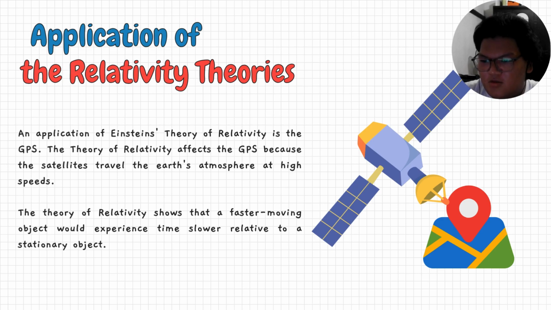Application of the relativity theories. An application of Einstein's theory of relativity is the GPS. The theory of relativity affects the GPS because the satellites travel above the Earth's atmosphere at a high speed. The theory of relativity shows that a faster moving object will experience time more slowly relative to a stationary object.